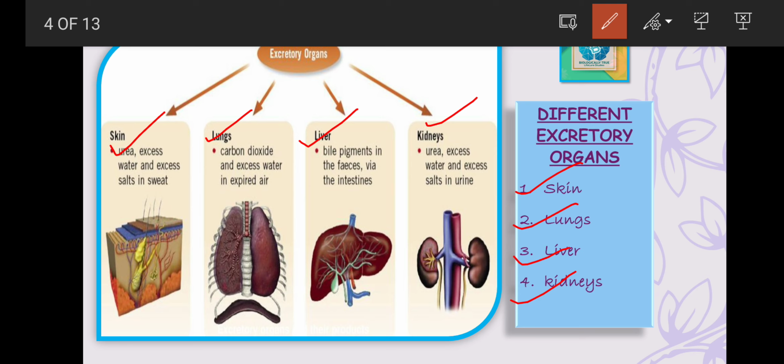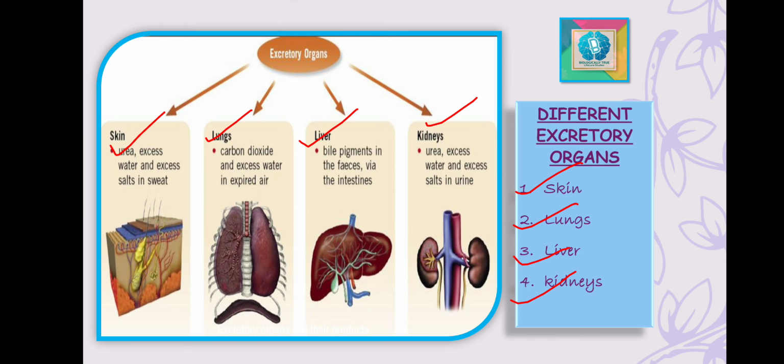One more organ is termed the large intestine. It also helps in excretion. The epithelial cells of the colon secrete some harmful inorganic salts such as calcium, phosphate, and carbonates from the blood into the lumen. These wastes pass out of the body along with the fecal matter. So these were the organs which help in the process of excretion.